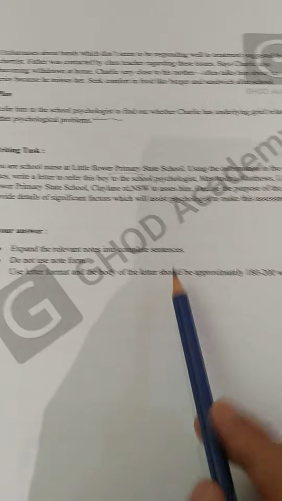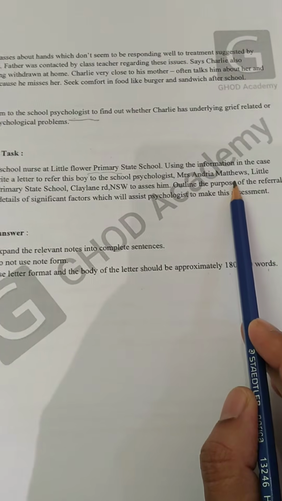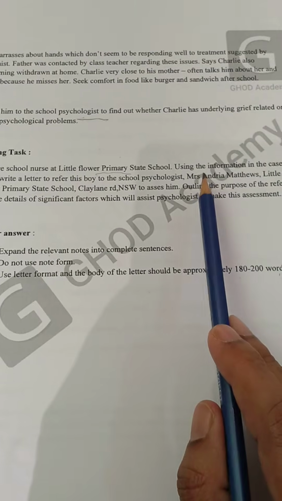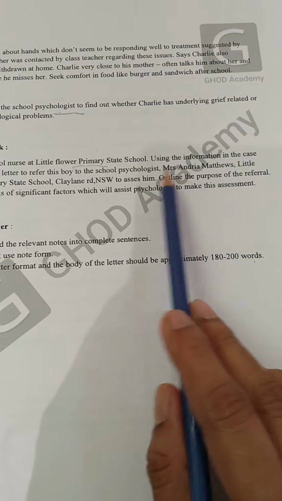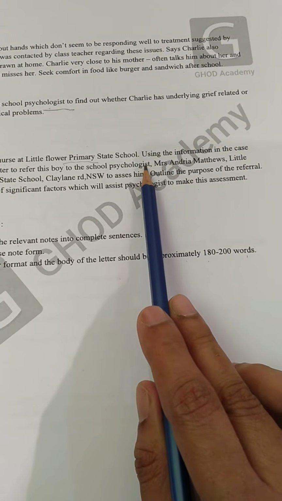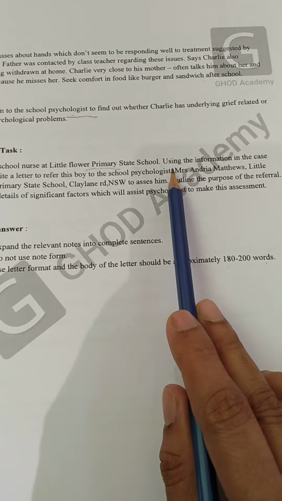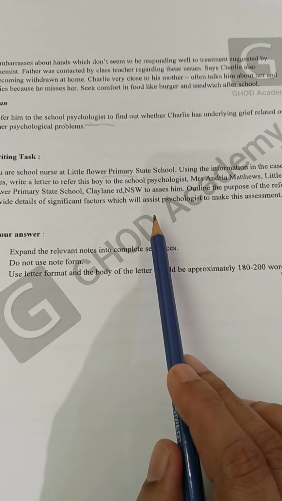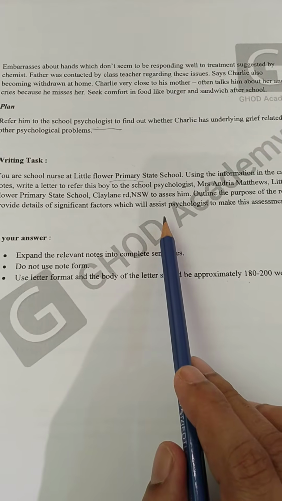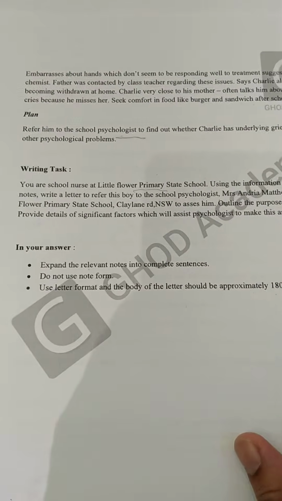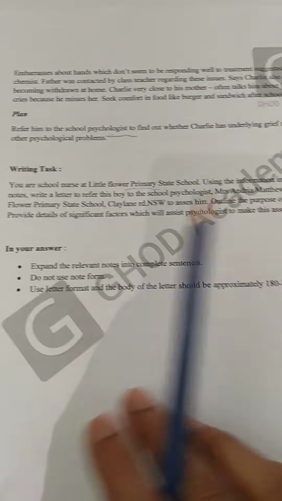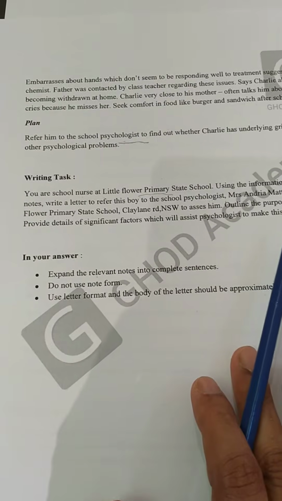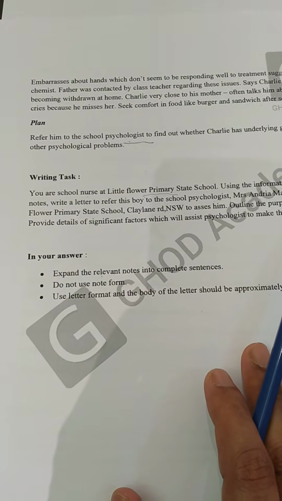So first the address, Miss Andrea Matthews. Then what is her position? Psychologist, so we write school psychologist. Little Flower Primary State School, Cleveland Road, NSW. Then what is the date? Today's date was mentioned, 7 March 2020.